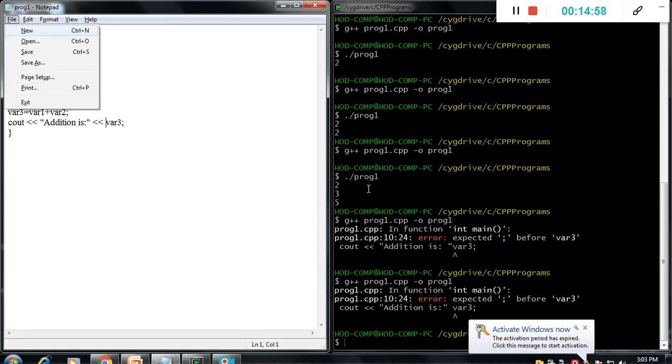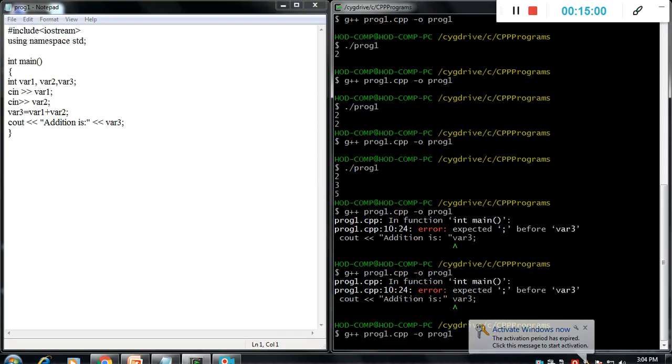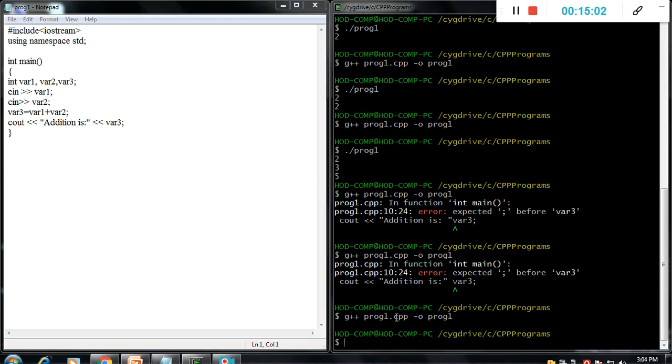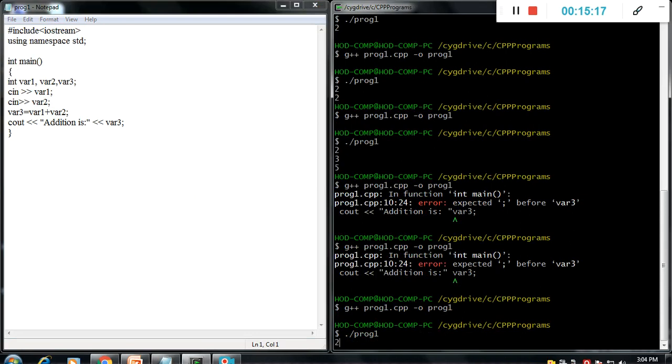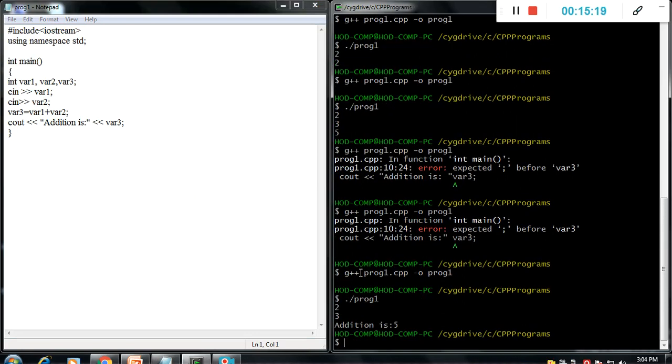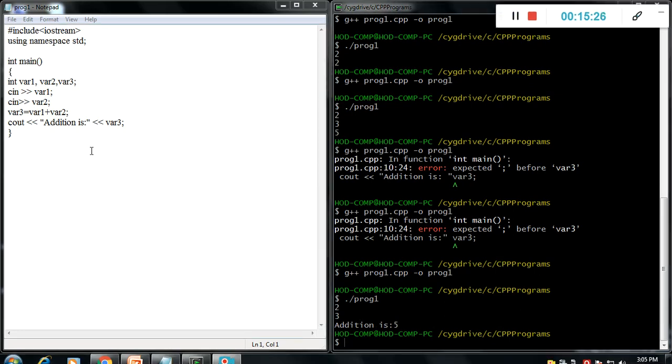Save, then run it. Okay, it's compiled properly, and now we will run it. It's dot forward slash program1. Okay, now 2 3, and it gives addition is 5, right? Okay, this one is simple.